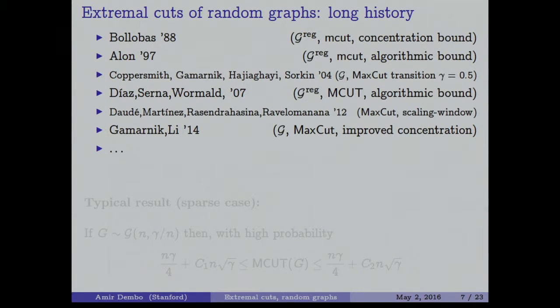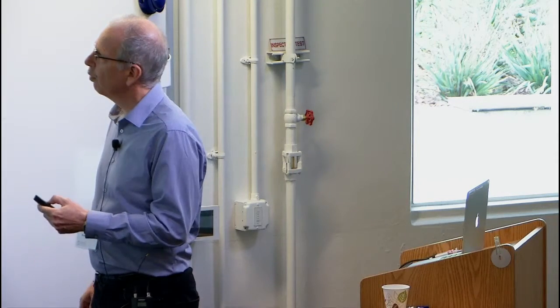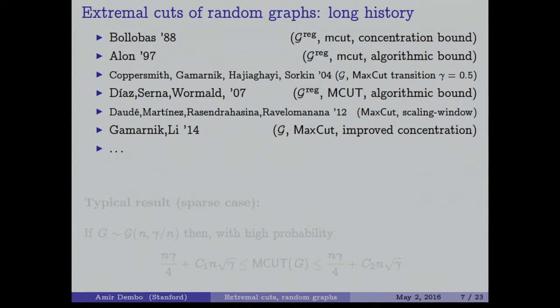Algorithmic bounds is providing some other way to get something done, right? Not just a mean, but some fluctuation. And of course, if you try to make them close to each other, you can maybe get the answer of the asymptotic behavior. Some work, like Bollobás and Alon, corresponds to the large gamma case. And some work, like the work of Coppersmith et al. and Dowd et al., corresponds to the small gamma case, where in Erdos-Renyi case and Max-Cut, there is a transition that happens at gamma equal to 0.5.